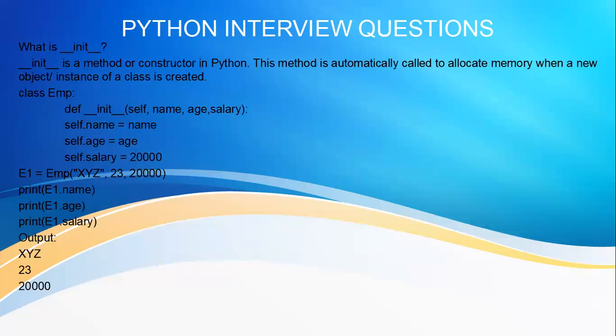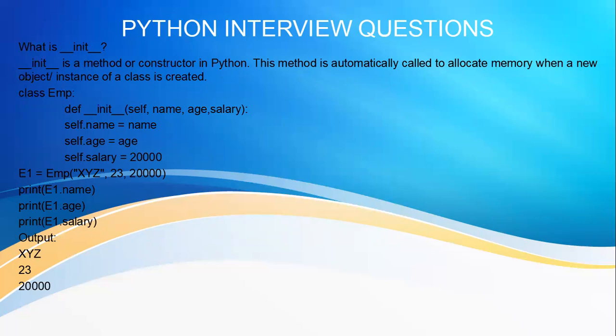So the next question, what is init? So here comes the init function. init is a method or constructor in Python. This method is automatically called to allocate memory when a new object or instance of a class is created. Object and instance are both the same.